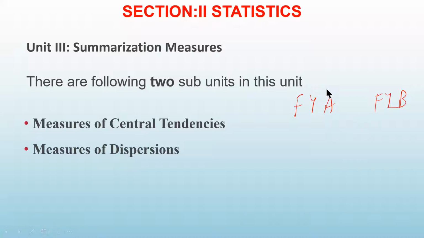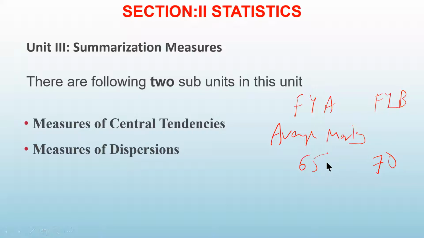So one method is what? You find out the mean marks or average marks of this class, students of FIA and FIB. Is what we are going to do. We will find the average marks of both the groups. Okay. Suppose in FIA, I got the average as say 65 marks. And in FIB, suppose I got 70. Now, if I ask you, which group is a better group? What you will say? FIB. Because you see that the average marks for this class is higher than the average marks in A division.